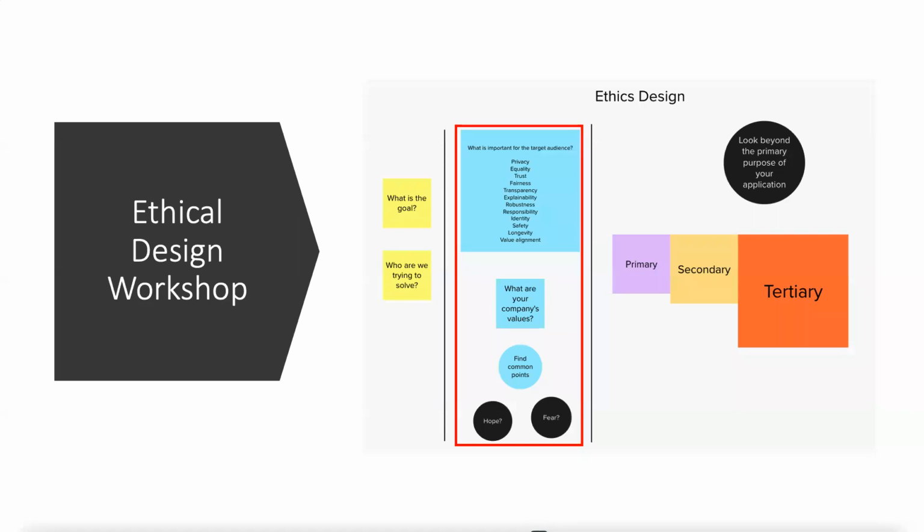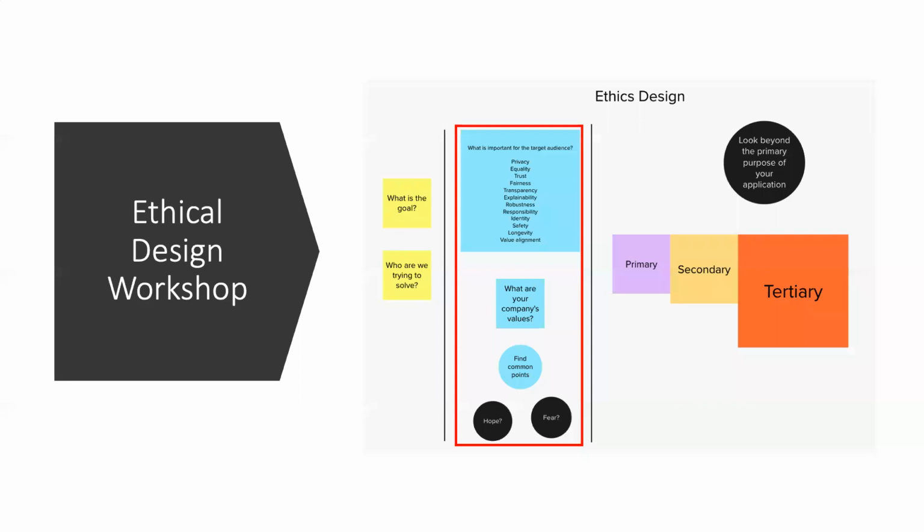For example, privacy, equality, trust, fairness, transparency. We have a set of values, right? So we pick, for example, 5 most important values for our target audience. What we do here is, as a group, we discuss the values we want to choose and why we want to choose them, and collectively get a set of important human values that we care for in the application.